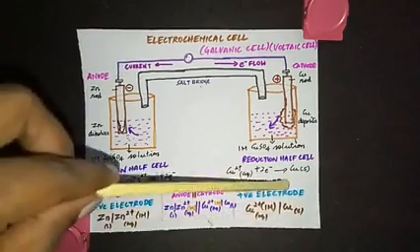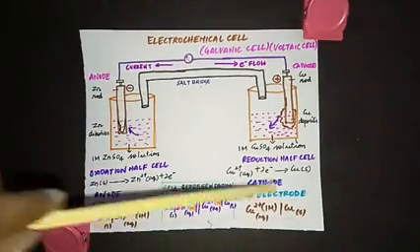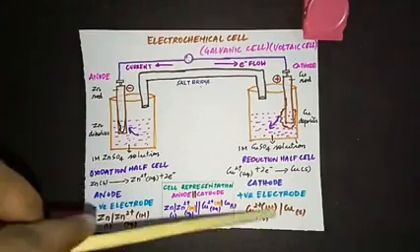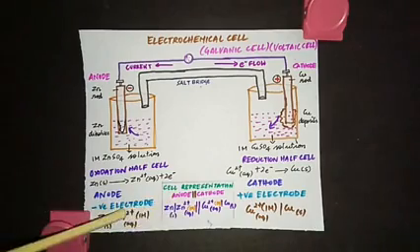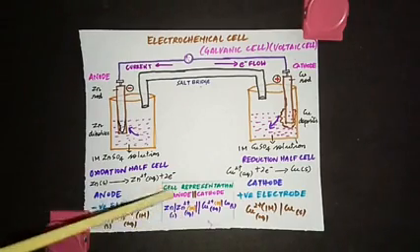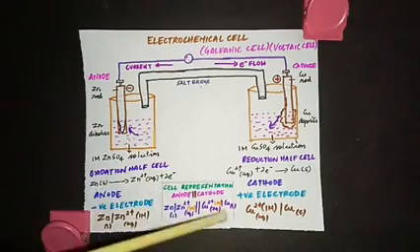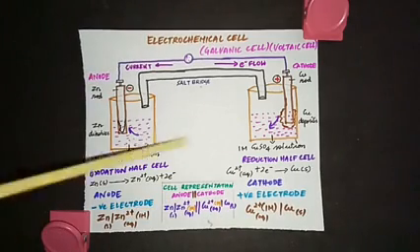So this is the oxidation half reaction, this is the reduction half reaction, which means this is taking place at the anode and this is taking place at the cathode. So now Zn/Zn2+, just write this as such here and put the double line which represents the salt bridge, then write this. So this is the cell representation of this electrochemical cell.